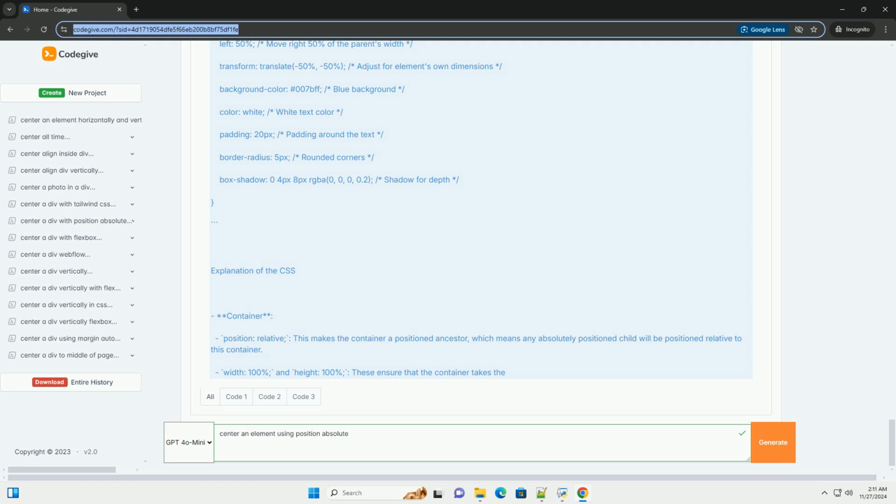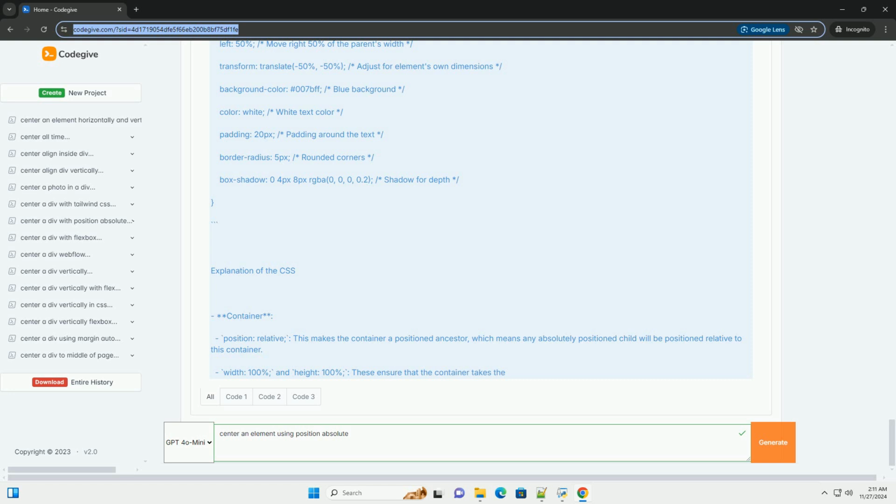This approach allows you to position an element relative to its nearest positioned ancestor, an ancestor that has a position property other than static. Here's how to do it step by step. Step-by-step tutorial. 1. HTML structure, create a parent element and the child element that you want to center. 2. CSS styles, use CSS to style the parent and child elements, and apply the centering technique.